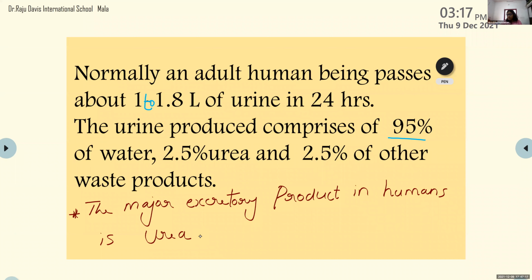Another form of removal of waste materials from our body is the process of sweating. So today we are going to discuss sweating in detail.